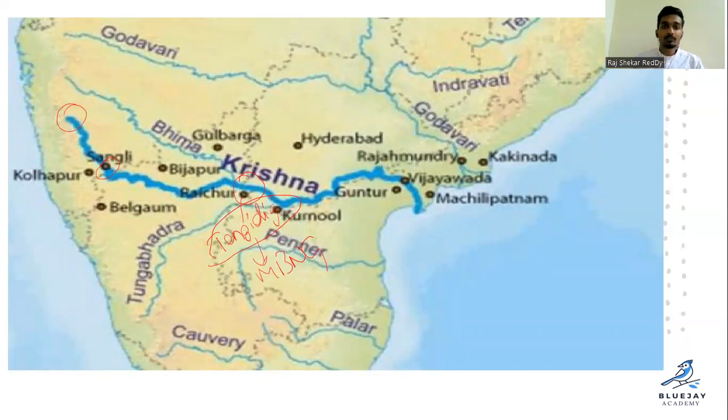Clear? So then it flows through Karnool, which is part of the borders of AP, and Guntur, and flows near Vijayawada, where we have the Indrakiladri temple and Ammavaru temple, very famous. Finally it flows into the Bay of Bengal. Clear?